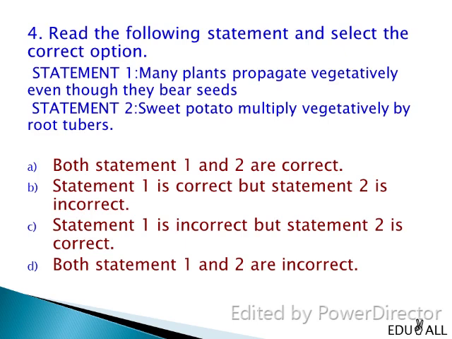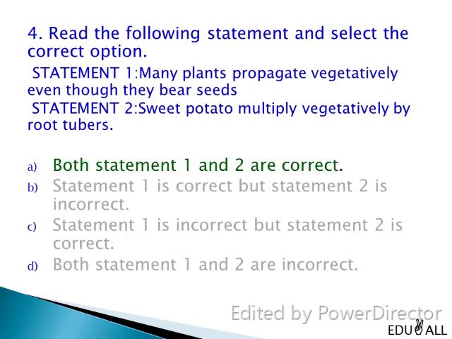It preserves purity, resistance and good qualities of a race or variety indefinitely. Fleshy roots, that is root tubers, which develop adventitious buds also take part in vegetative propagation, for example sweet potato. So the right answer is A, where both statement 1 and statement 2 are correct.